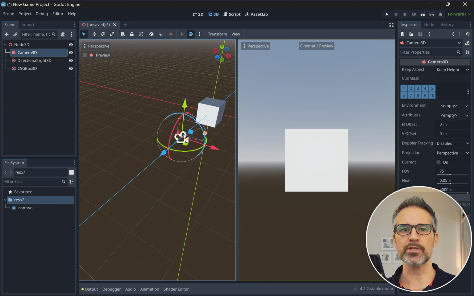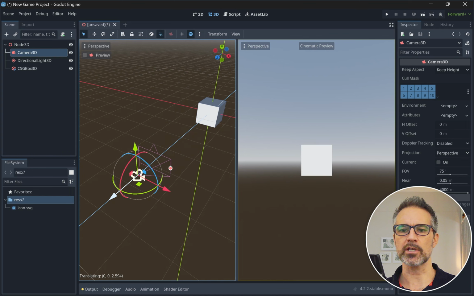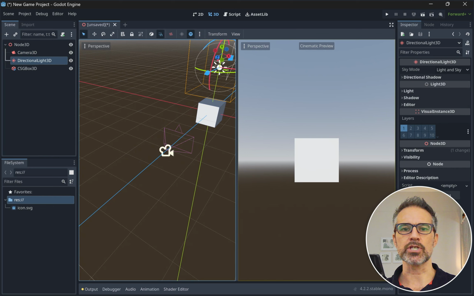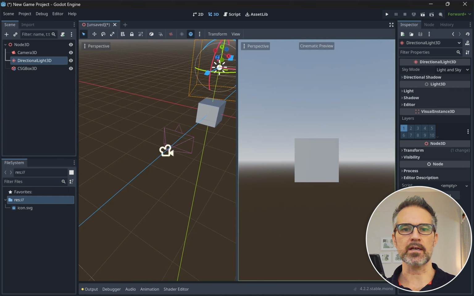I have snap on, so let me turn that off so I can smoothly move around. And then we got our light here, which you could change the angle for moving things around here. Again, I'm going to turn snap off so I can make a nice slightly offset rotation there.